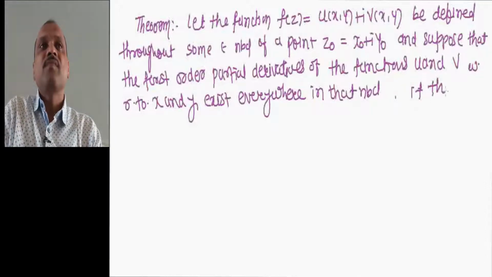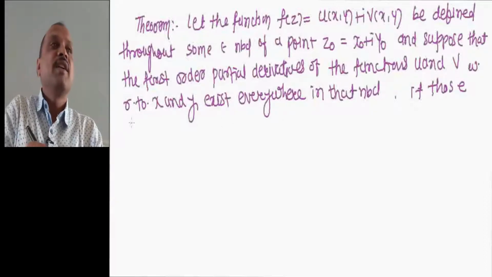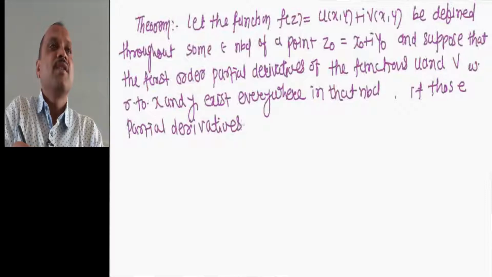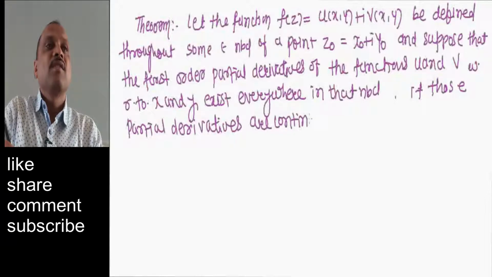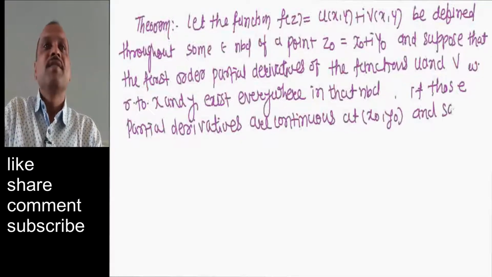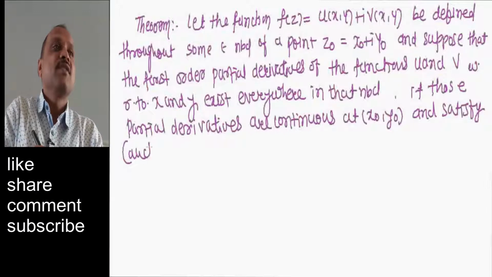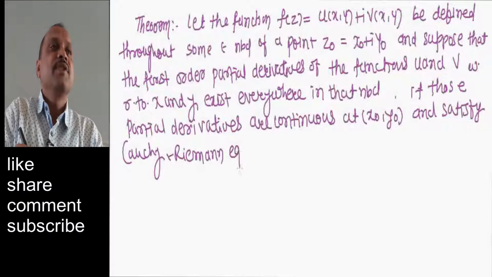If those partial derivatives are continuous at the point x0 comma y0 and satisfy the CR equations, that is Cauchy-Riemann equations, what are those Cauchy-Riemann equations?